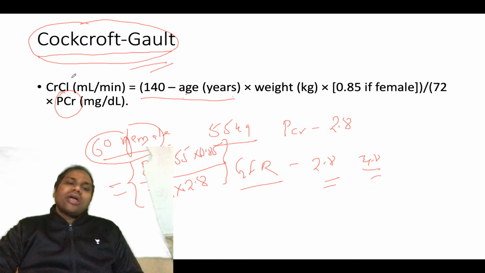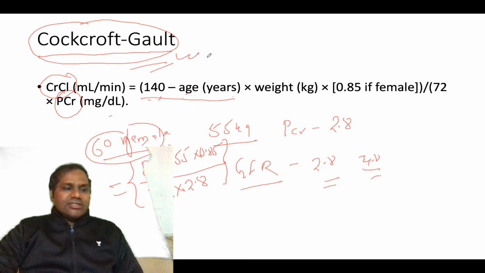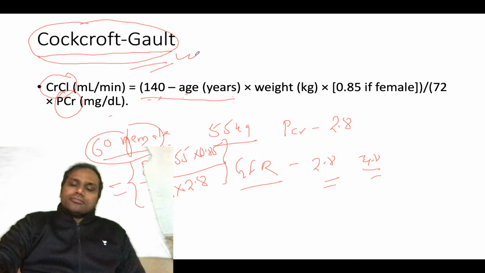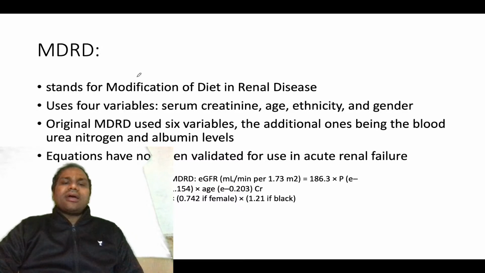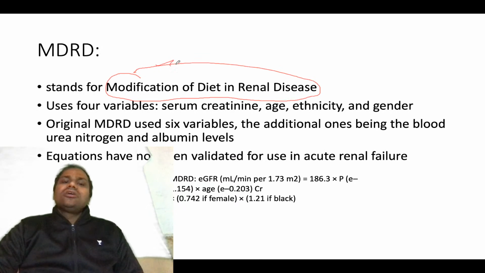So you need to calculate creatinine clearance by measuring this or by applying this formula. This is the more commonly used formula in case of creatinine clearance. In case of creatinine clearance, this is the more important formula. Then there is another formula, or another method, that is modification of diet in renal disease. So another way of measuring creatinine clearance is modification of diet in renal diseases.